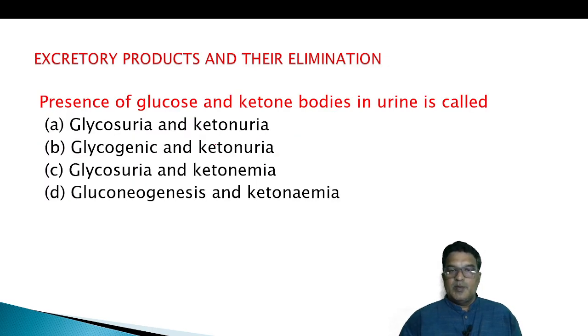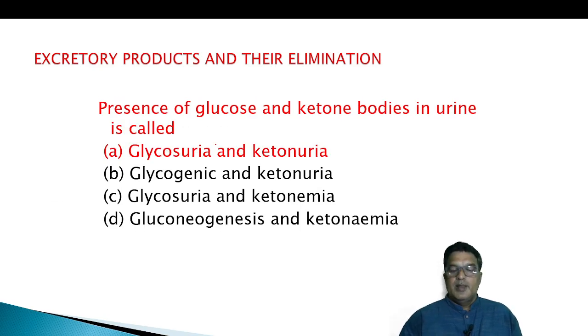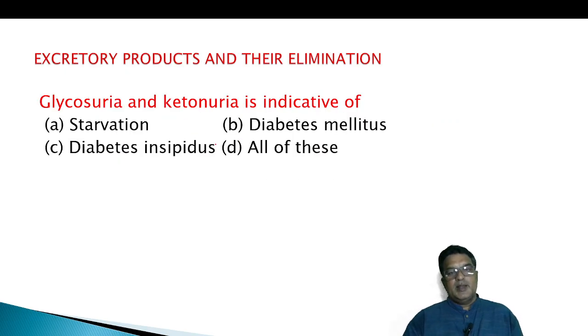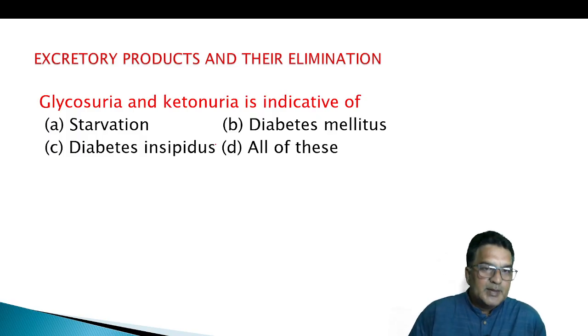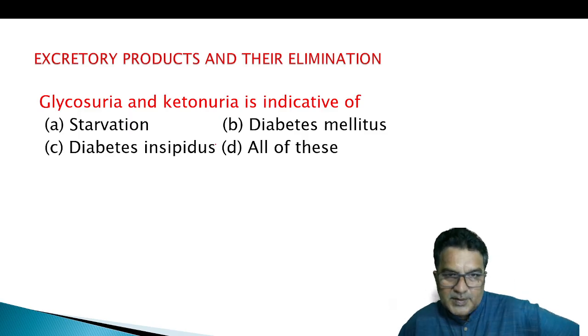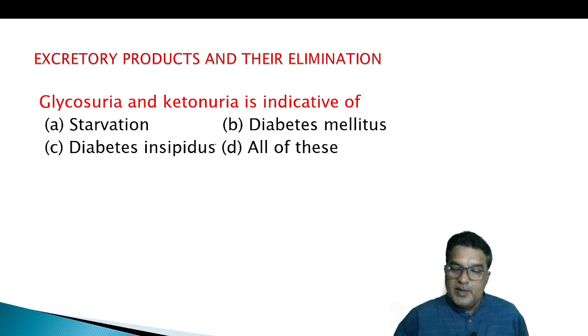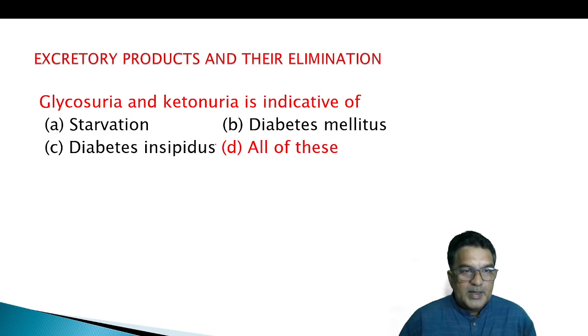Presence of glucose and ketone bodies in urine is called glycosuria and ketonuria, glycogenic and ketonuria, glycosuria and ketonemia, gluconeogenesis and ketonemia. So glycosuria and ketonuria. Glycosuria and ketonuria is an indicative of starvation, diabetes mellitus, diabetes insipidus, all of these. It's an indication of diabetes mellitus.